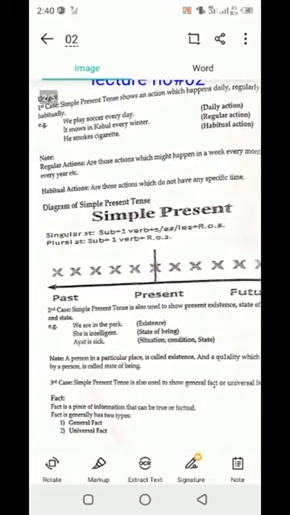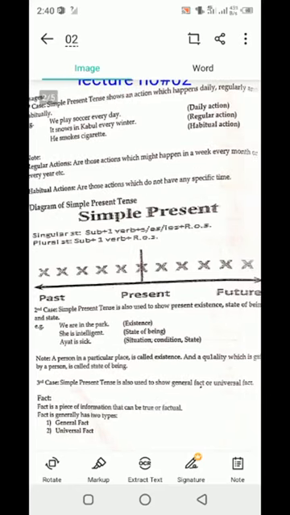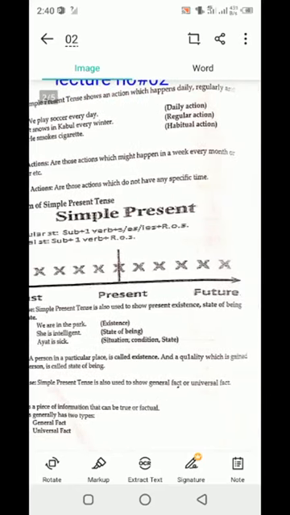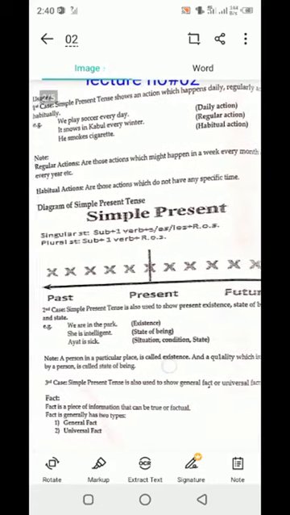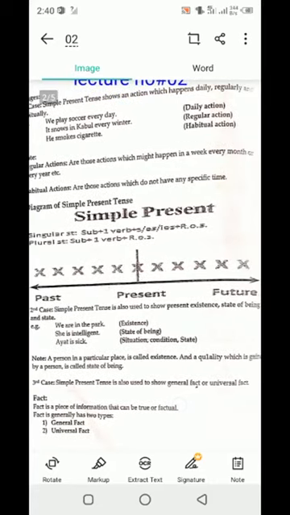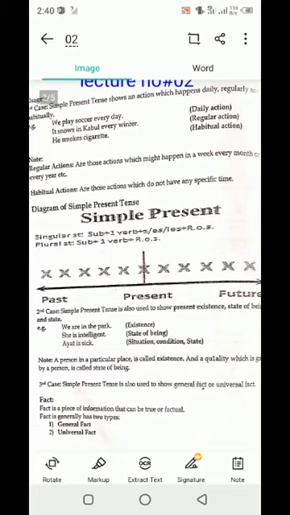Keep in mind, another case is that the present simple tense is also used to show present existence or state of being. Clear? Like how we are in the park, so it shows existence here. She's intelligent, it shows state of being here. Ayat is sick, so it shows a situation or condition, state, etc. So in that case you can use the present simple tense as well.